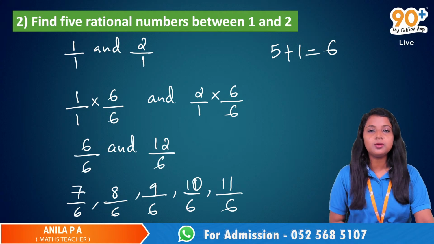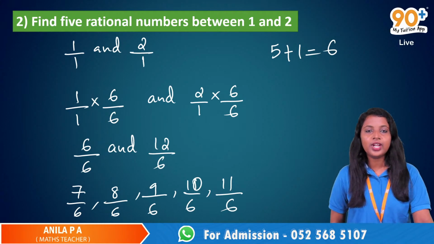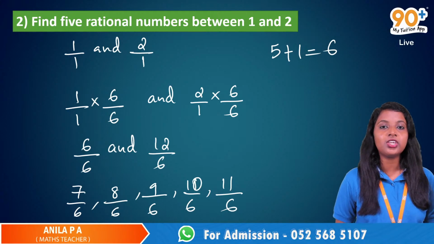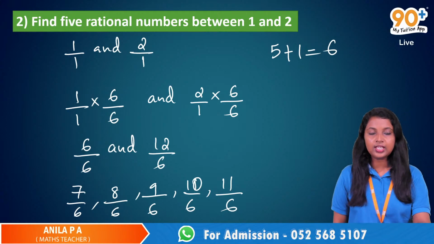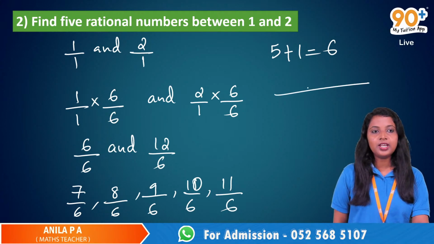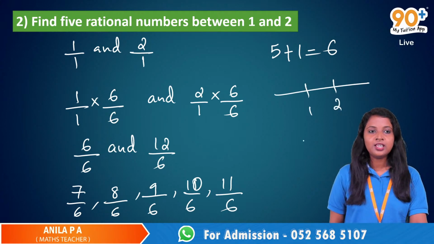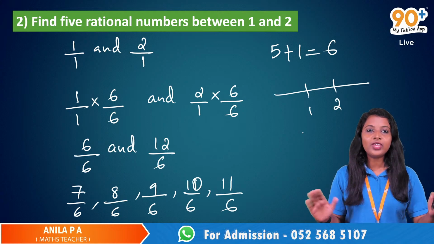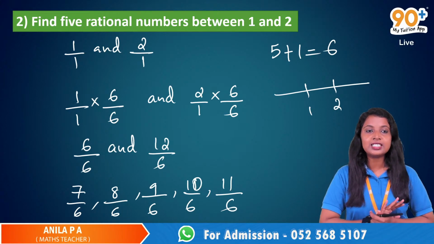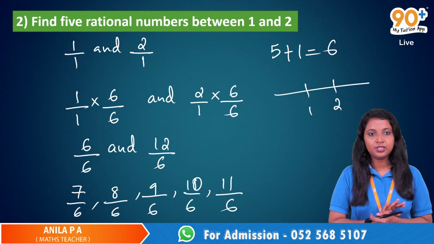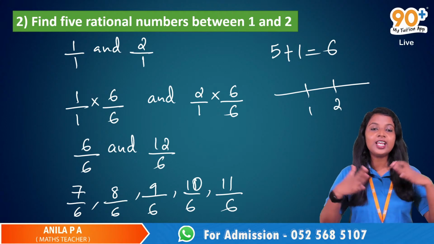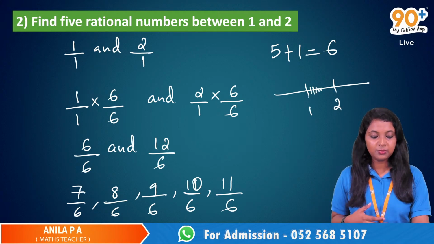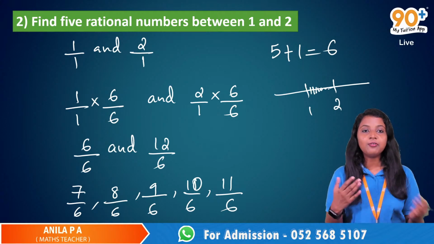So what are rational numbers? Numbers of the form P by Q, where P and Q are co-prime integers and Q not equal to 0. And here we have 1 and 2. When we take this number line, we will just draw 1 and 2, right? But in between this 1 and 2, we have to find 5 rational numbers. Is that possible? Yeah, it's possible. There are infinitely many rational numbers between 1 and 2. We have to find that.